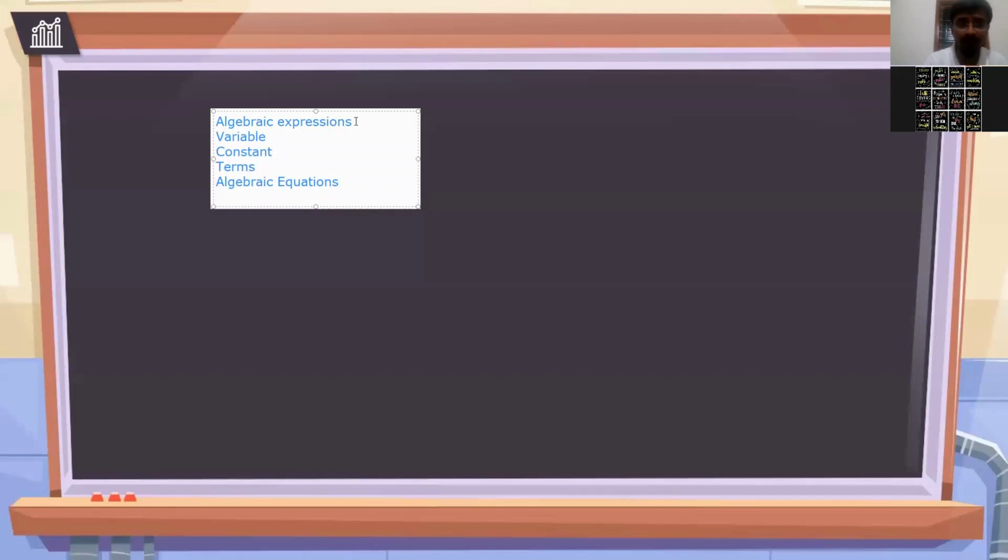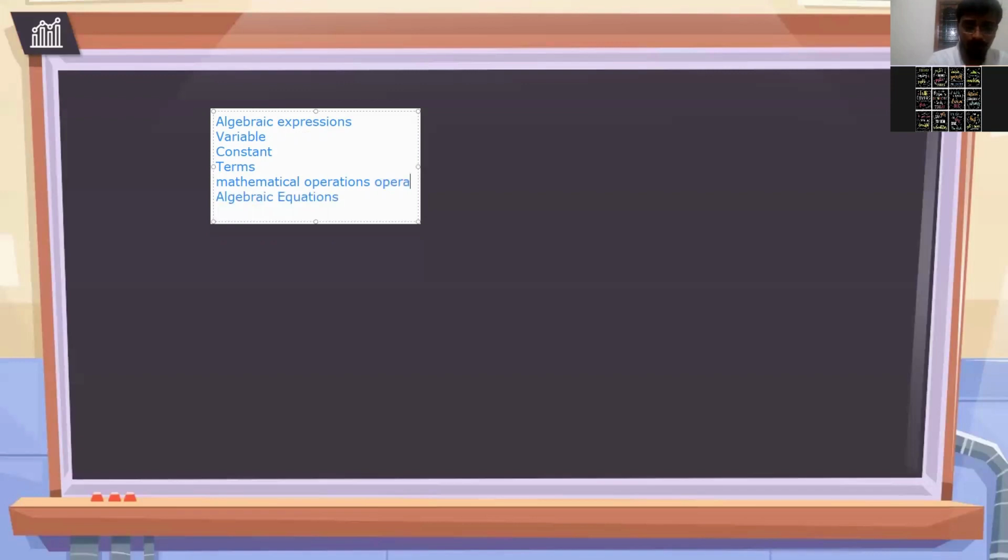What is a term? Then you will have mathematical operators. What is that? Mathematical operations, in that operators will be there, right?